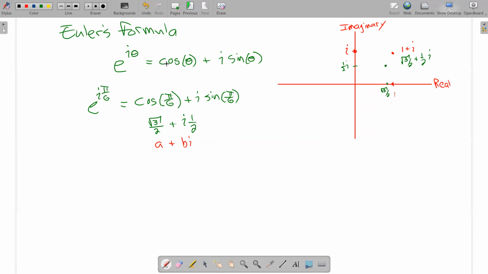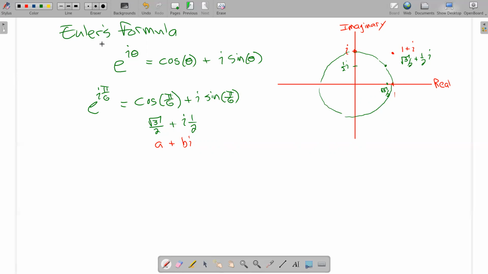Now, cosine and sine: I just plotted the cosine as kind of like an x value and the sine as a y value. So what I've done here is put a point on the unit circle in the complex plane. The unit circle comes around like this through there, and it's going to come down on this side.